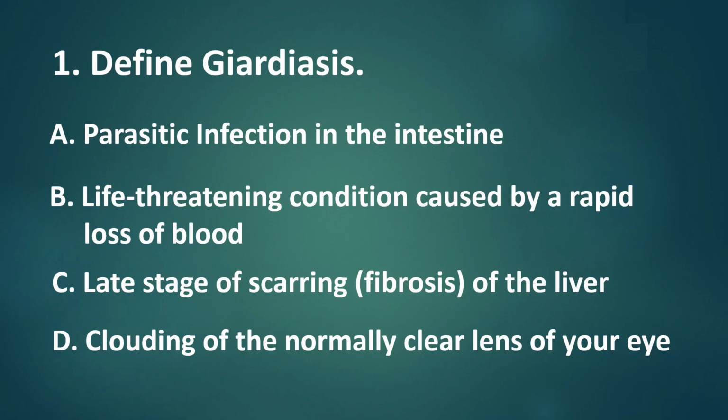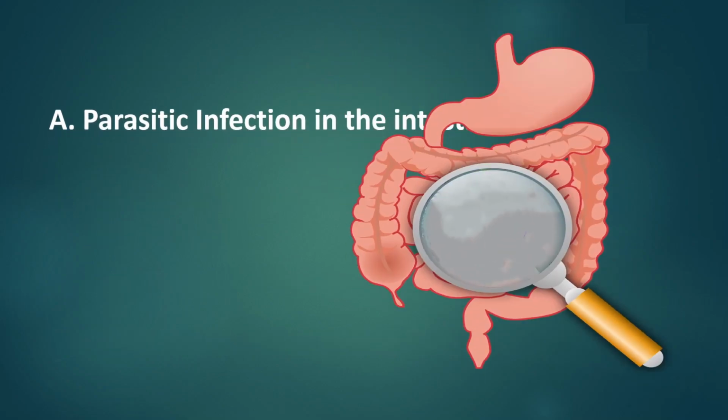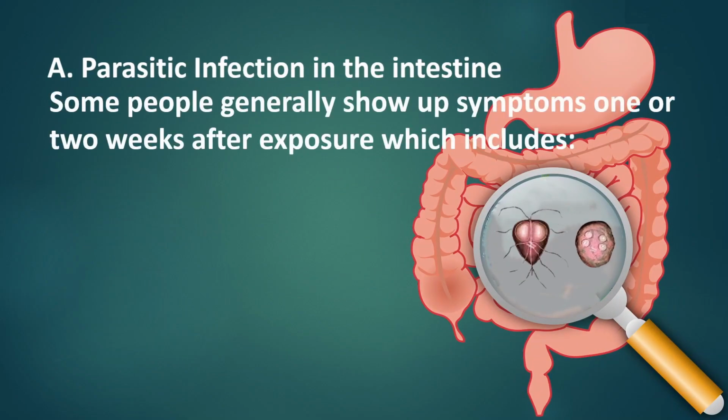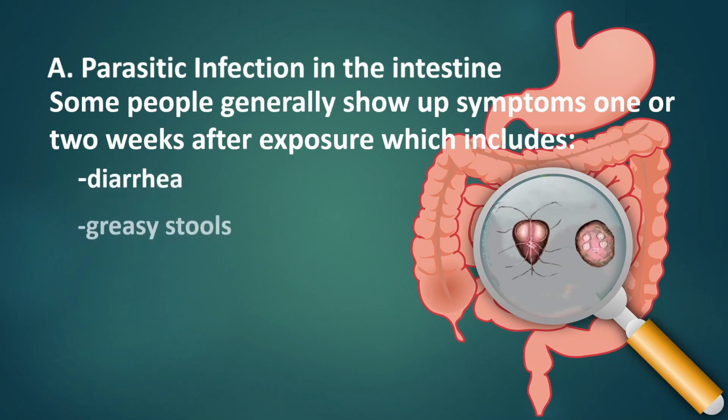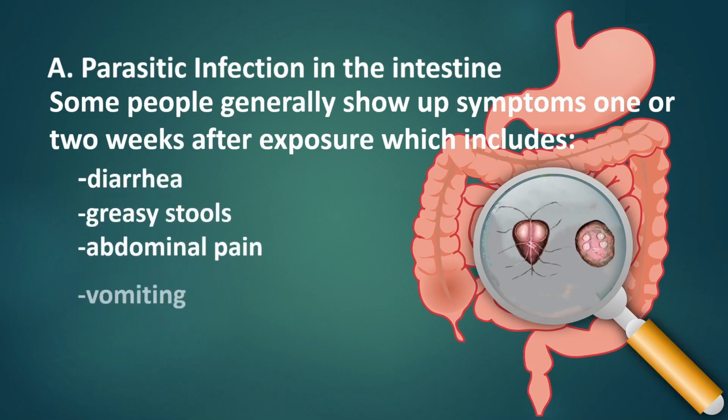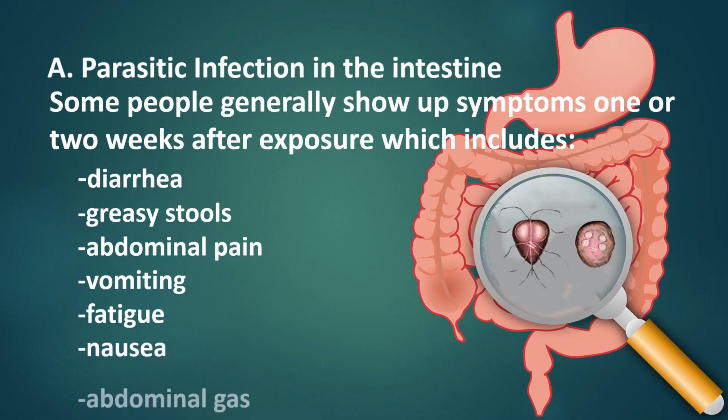The correct answer is letter A. Parasitic infection in the intestine. Some people generally show up symptoms 1 or 2 weeks after exposure, which includes diarrhea, greasy stools, abdominal pain, vomiting, fatigue, nausea, and abdominal gas.